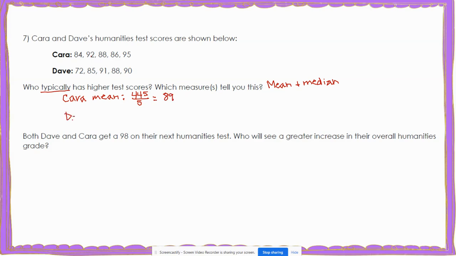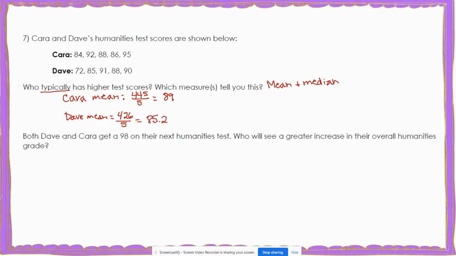Now we need to find Dave's mean. So for Dave's mean, we would add 72 plus 85 plus 91 plus 88 plus 90. When we add all of those, we get 426. And again, we need to divide by 5 since there are 5 test scores. When we divide this by 5, we get 85.2.